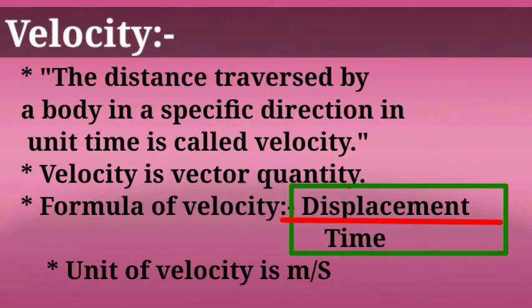So velocity is a vector quantity. The formula of velocity is displacement upon the period of time required for the displacement. The unit of speed and velocity is the same, meter per second.